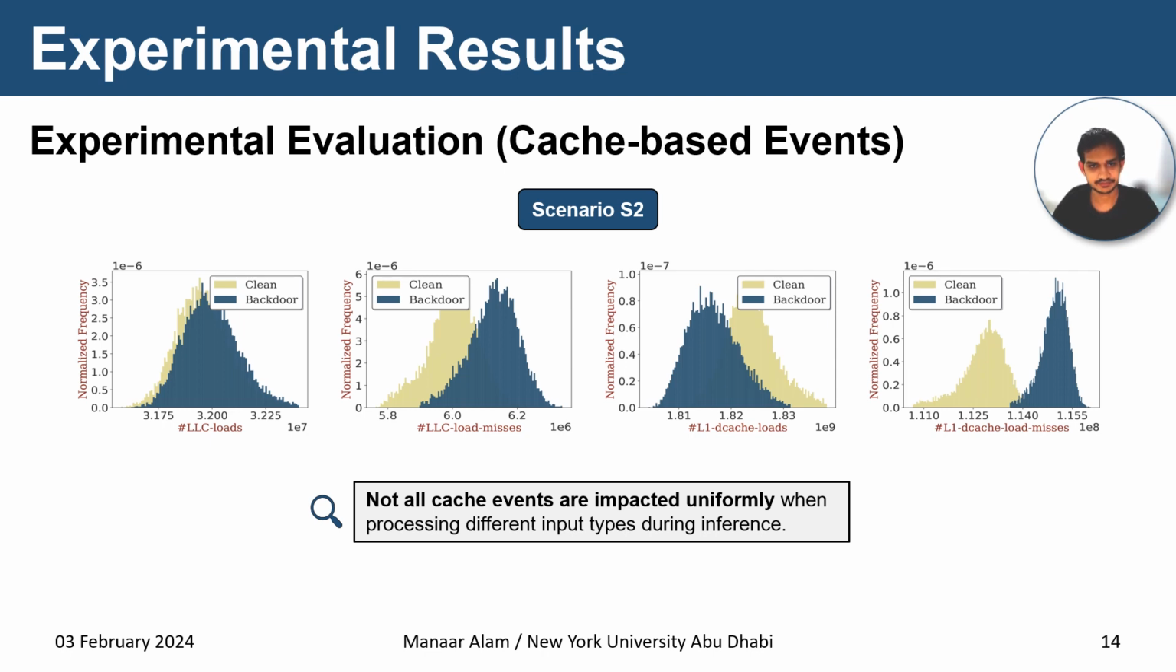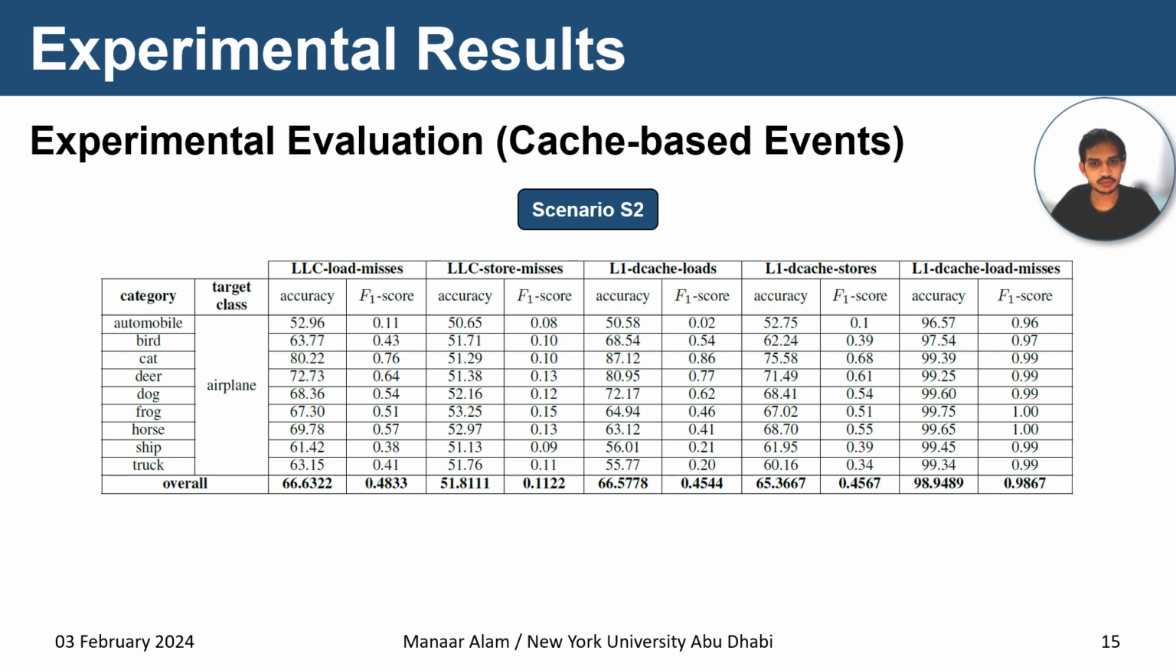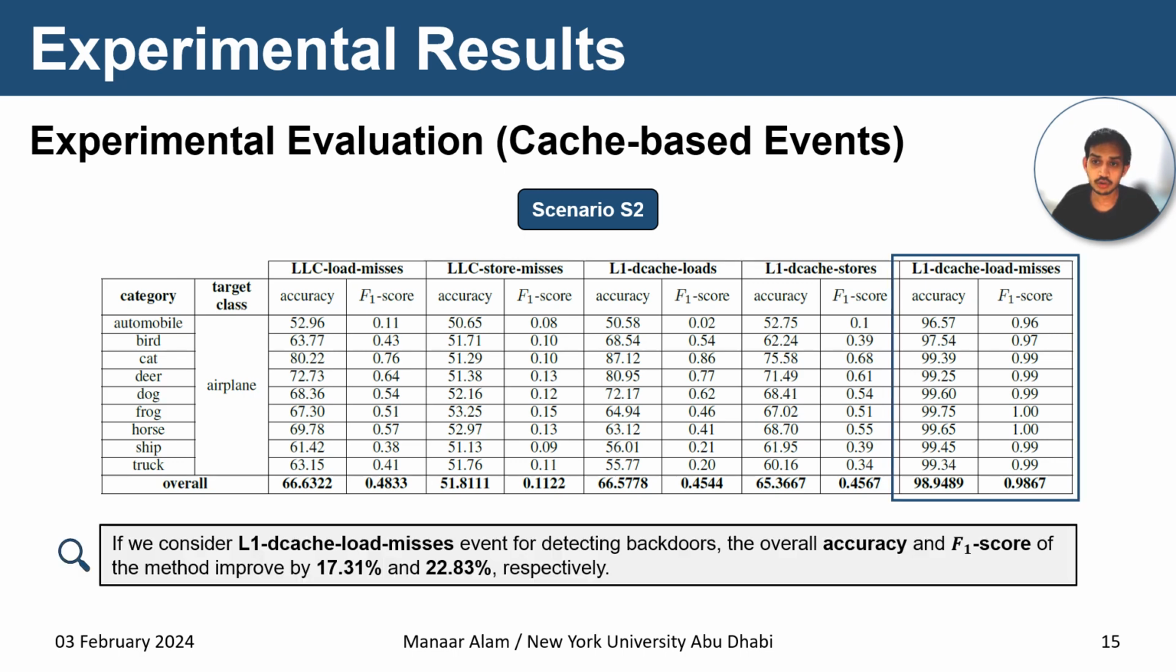In this slide, we present the performance of the proposed method for different cache-based events like we did in the previous slide. We can observe that the performance of the proposed method is not good for all cache-based events. But if we consider the L1 data cache load misses event for detecting backdoors, the overall accuracy and F1 score of the method improve by 17.31% and 22.83% respectively.